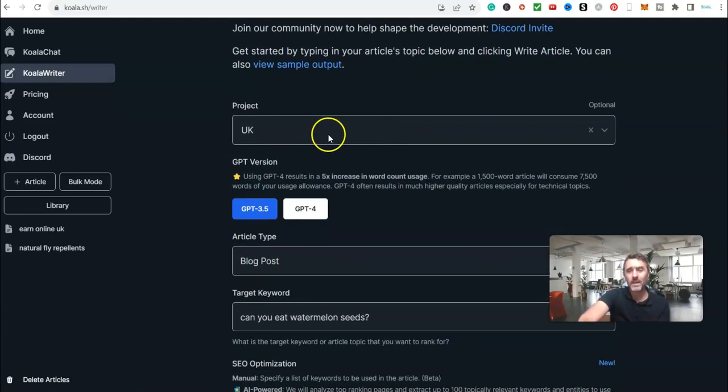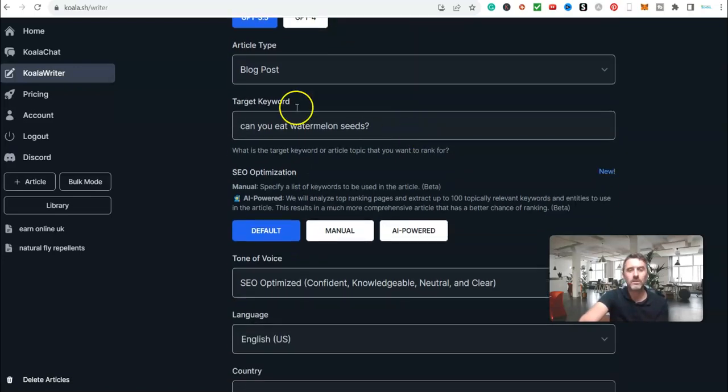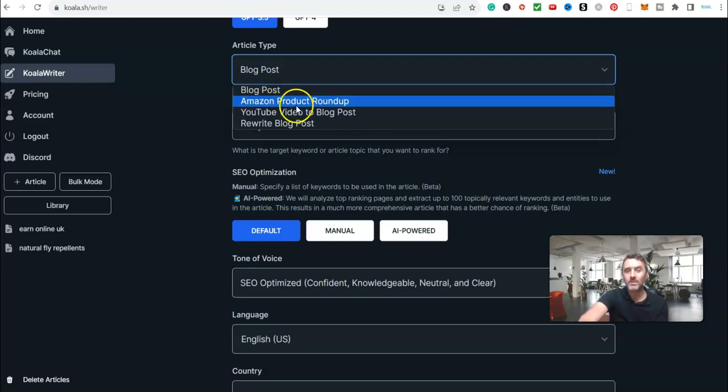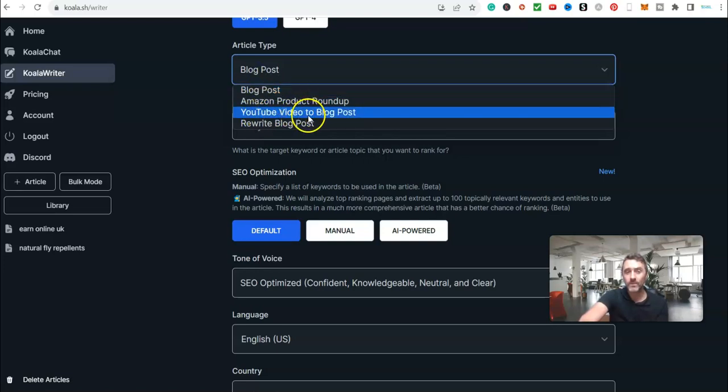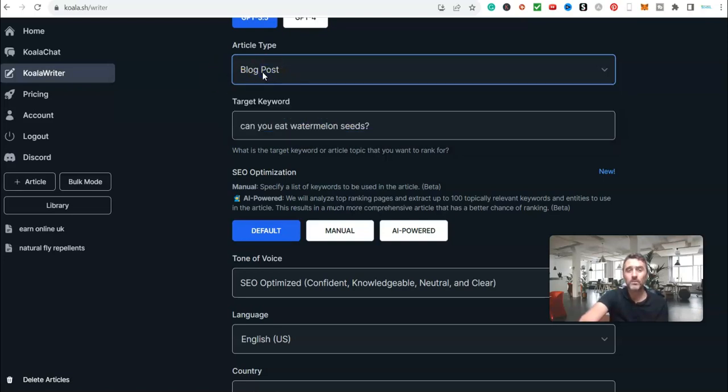So we'll come in here, we'll give it a name. Scroll further down the page, just leave this on 3.5 on the free one, because if you go with ChatGPT 4, it will use more credits, okay? And we scroll down here, what do we want to create? Do I want a blog post, an Amazon product roundup, a YouTube video, or do I want to rewrite a blog post? Well, in this example, I want a blog post.